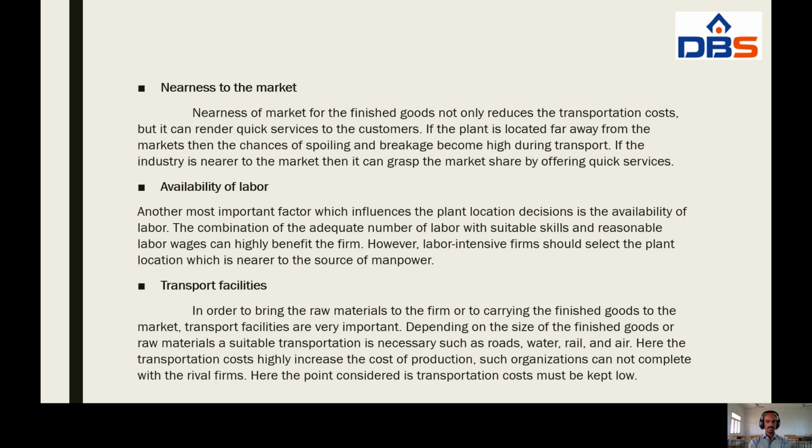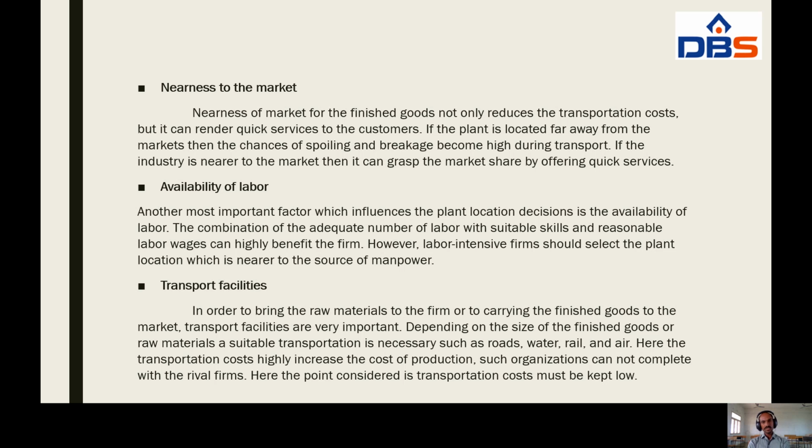transport facilities. In order to bring the raw materials to the firm or to carry the finished goods to the market, transportation facilities are very important. Understand here, transportation facilities are very important to any business organization.